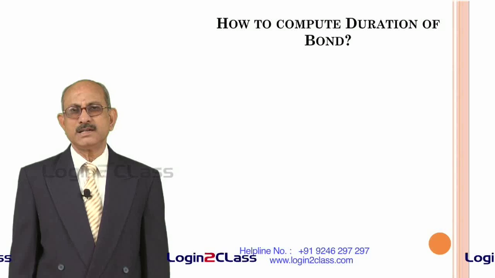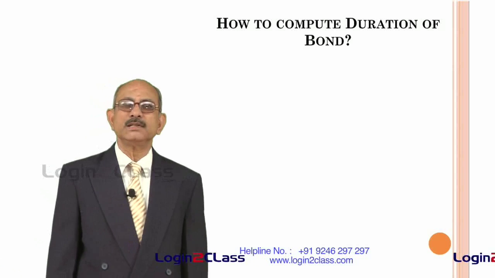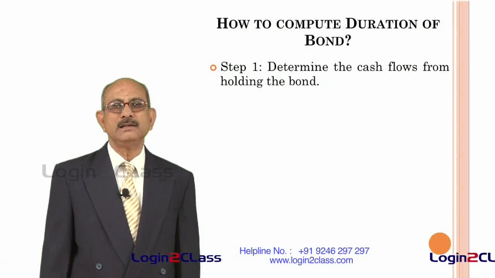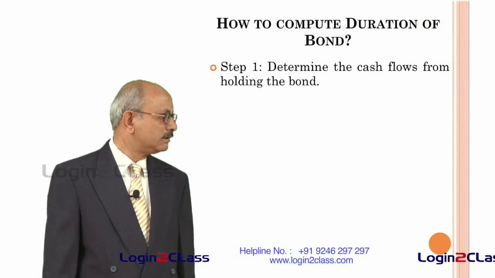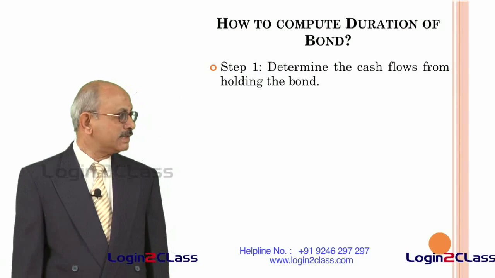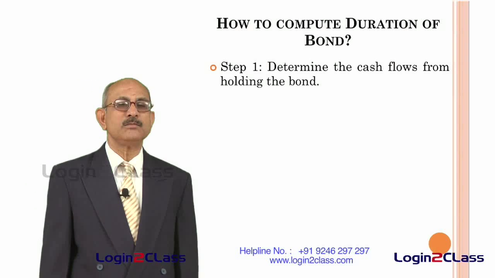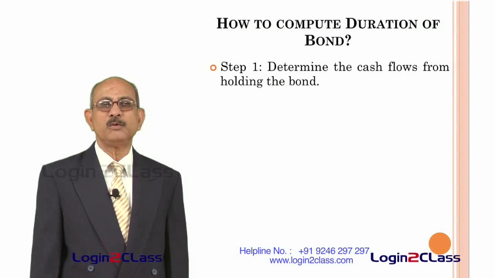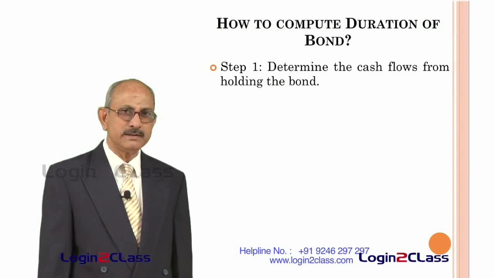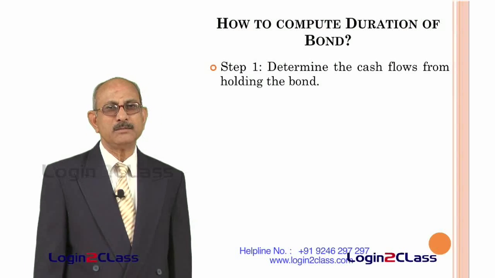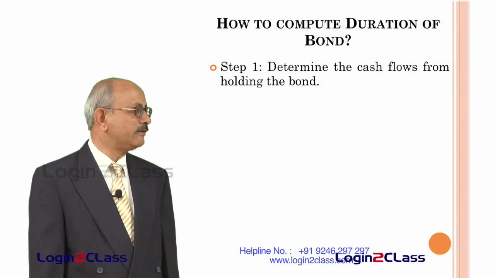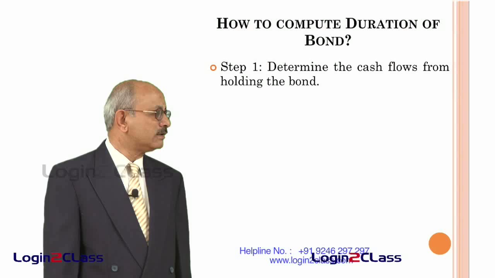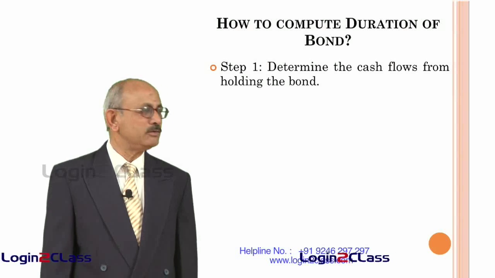So, for that you have to understand how to compute this duration of the bond. What are the steps needed to compute this time period? First is to determine the cash flows from holding the bond. So, what are the cash flows? When you hold the bond, the cash flows are obviously the interest payments from the period you buy the bond till the period you liquidate the bond. They are the cash flows. They could be interest payments annually or they could be interest payments semi-annually.